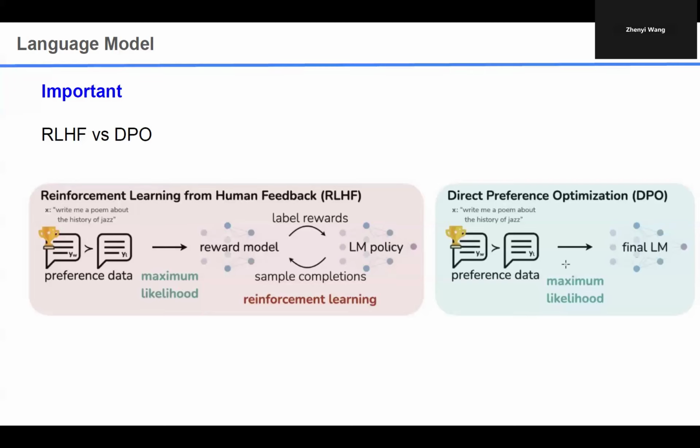So this is an iterative process, and then we perform reinforcement learning. But for direct preference optimization, we don't need the second step. We don't need to train the reward model, but only directly perform the maximum likelihood estimation for the final language model policy. So there is no reinforcement learning in DPO, right?